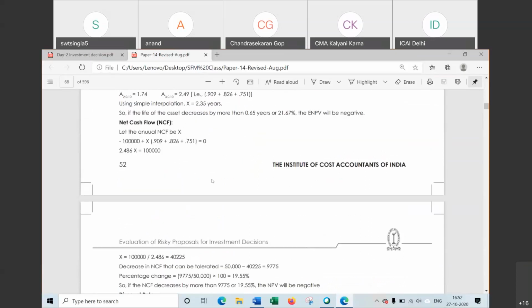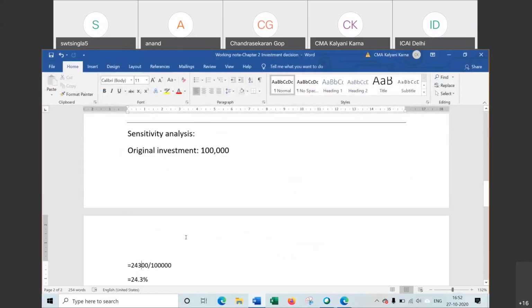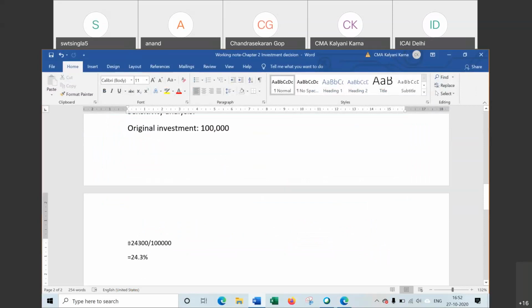Sensitivity analysis. So the formula for sensitivity will be NPV divided by the factor with respect to which we are computing the sensitivity. Whichever factor you are computing for, use that factor. Like in this, I took one example for original investment. NPV is 24,300, investment is 1 lakh, so it will be 24.3% with respect to initial investment.